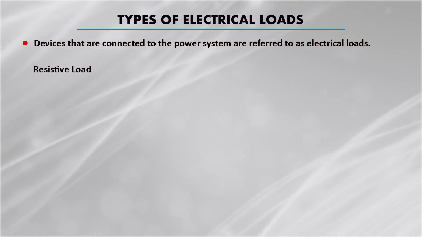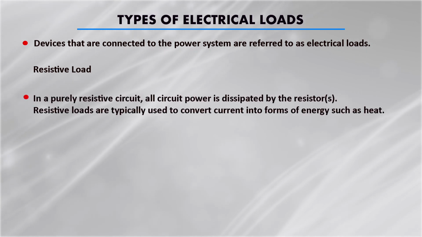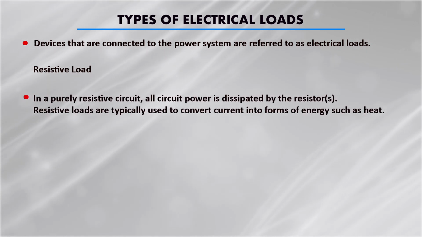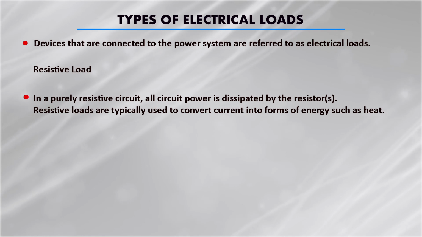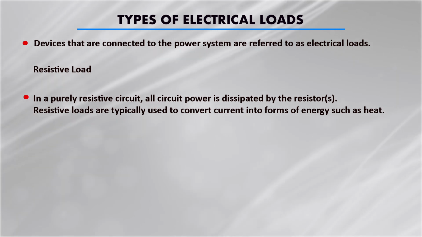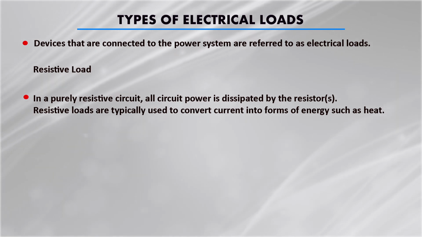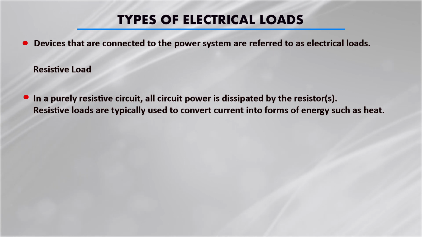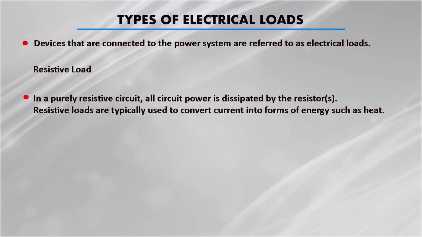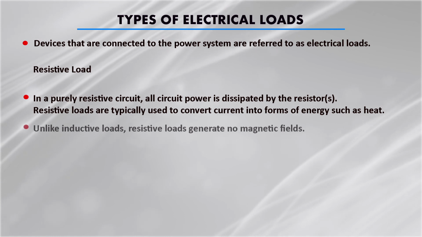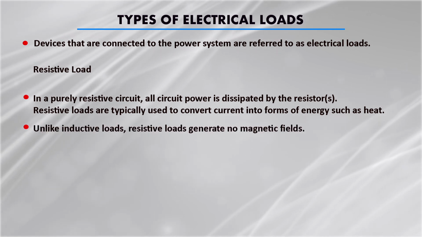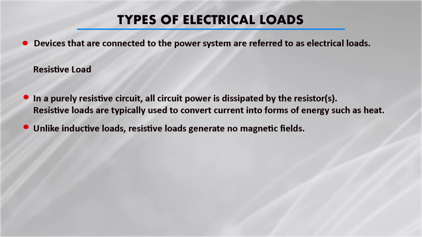When we talk about the resistive load, in a purely resistive circuit, all circuit power is dissipated by the resistors. Resistive loads are typically used to convert current into a form of energy such as heat. Unlike inductive loads, resistive loads generate no magnetic field.